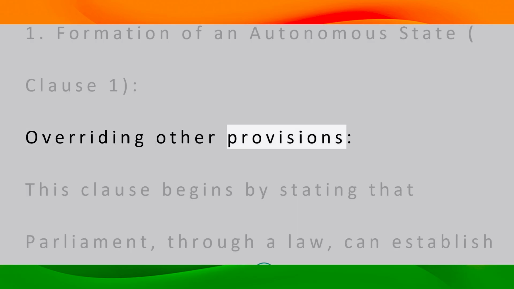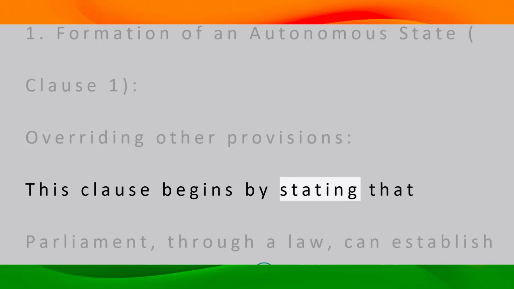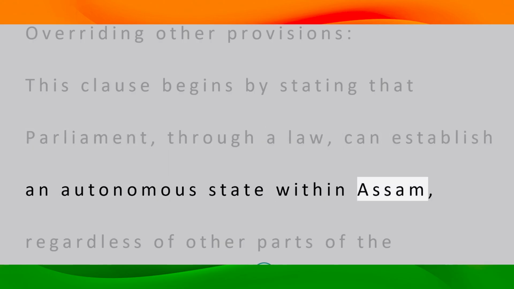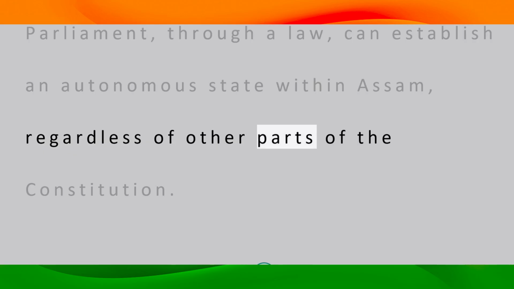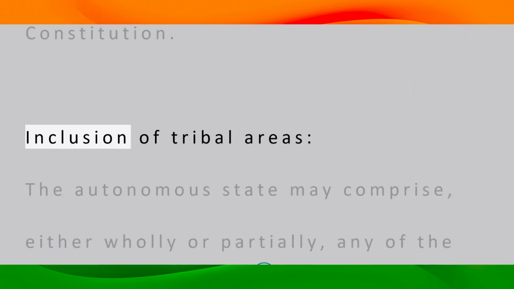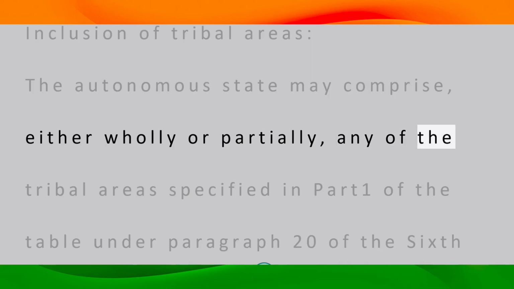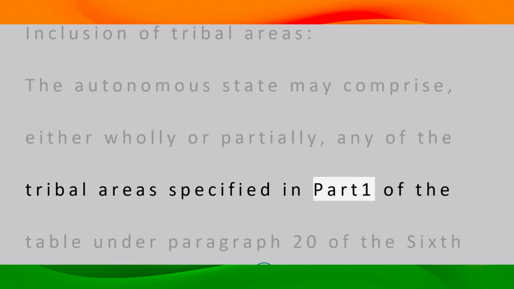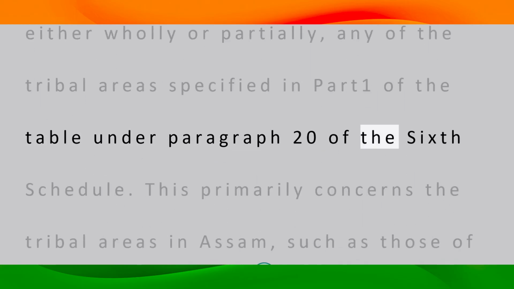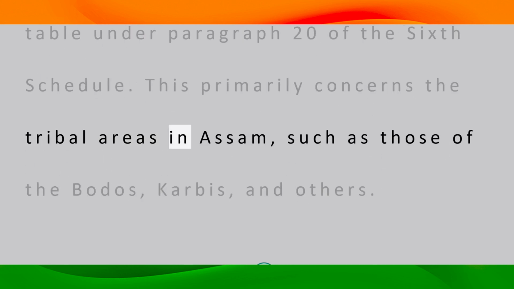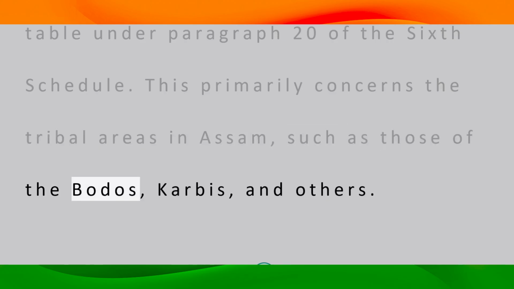Overriding other provisions. This clause begins by stating that Parliament, through a law, can establish an autonomous state within Assam, regardless of other parts of the constitution. Inclusion of tribal areas. The autonomous state may comprise, either wholly or partially, any of the tribal areas specified in Part 1 of the table under paragraph 20 of the 6th schedule. This primarily concerns the tribal areas in Assam, such as those of the Bodos, Karbis, and others.